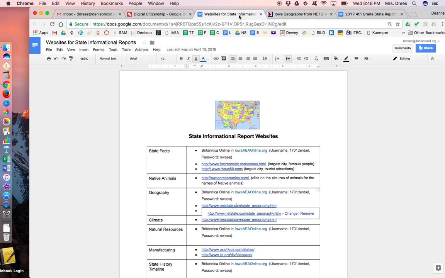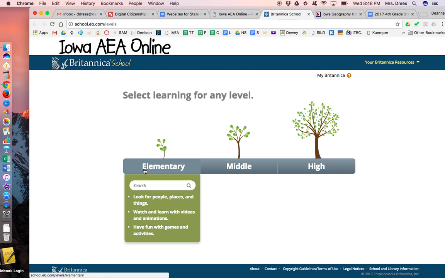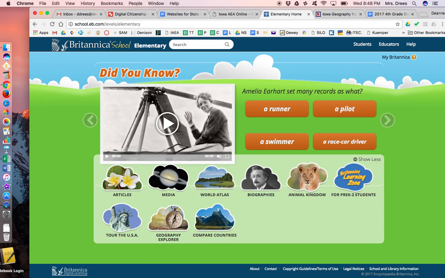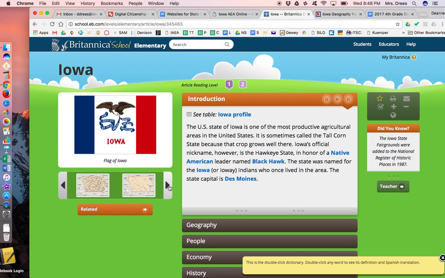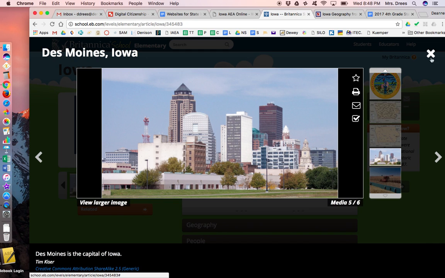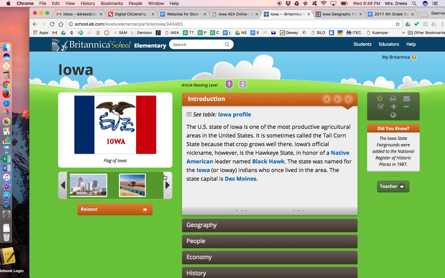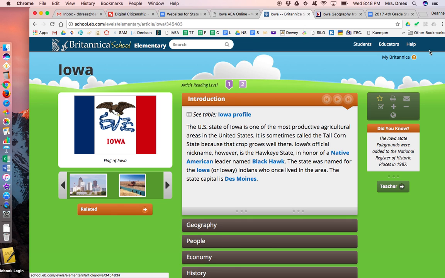If you want to check other pictures, I know if you go to Britannica Online and go to the elementary level and we do a search for Iowa, state in the U.S., we can go through the pictures. Here, maps. That doesn't really tell us what it looks like. That's the shape of it. Here it shows a picture of Des Moines, so I could put that in. Here it shows a farmer in a field, so that kind of looks like Iowa.